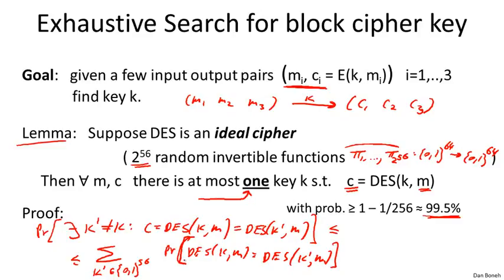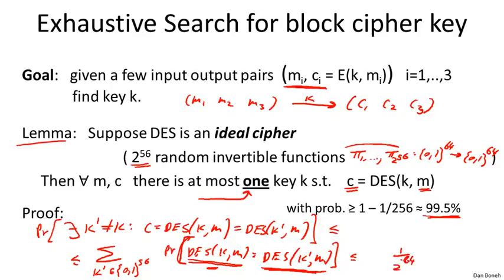Well, let's think about this for a second. Let's suppose this value is some fixed value. Then we're asking, how likely is it that a random permutation π_K' at the point M happens to produce exactly the same output as the key K at the point M? It's not difficult to see that for a single key K', the probability is at most 1 over 2^64.